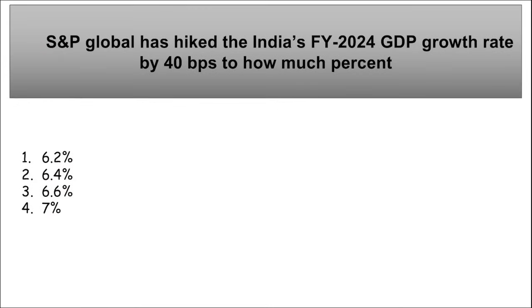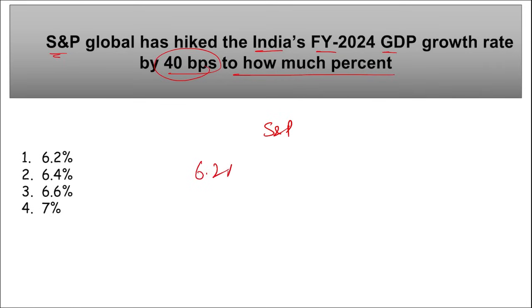Next is S&P Global, which has hiked India's fiscal year 24 GDP growth rate by 40 basis points to how much percent? According to S&P Global, that is Standard and Poor's rating, what is India's expected forecast for the fiscal year 24 after the raise of 40 basis points?